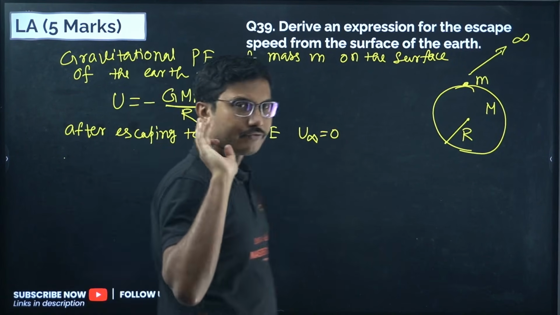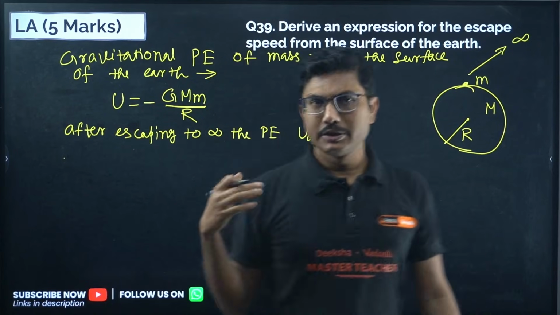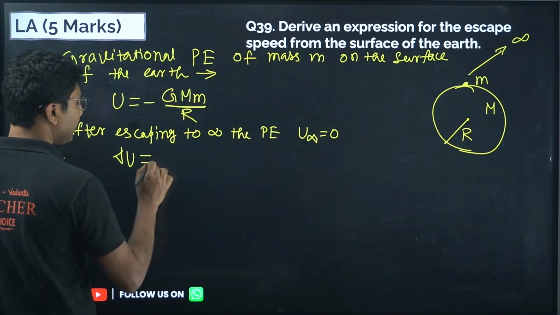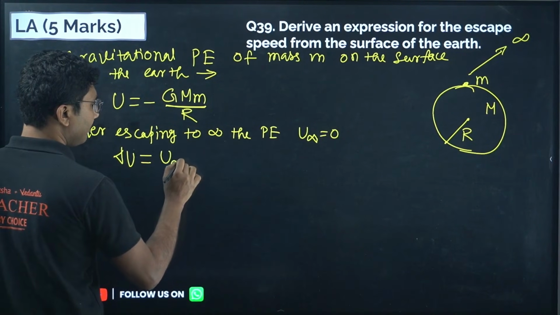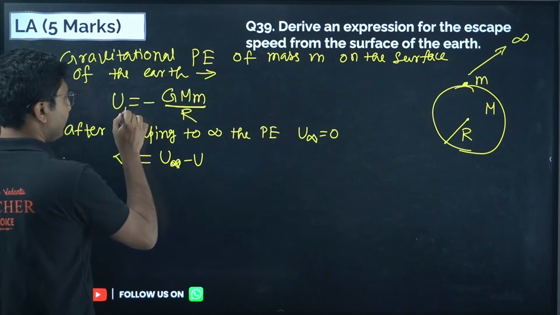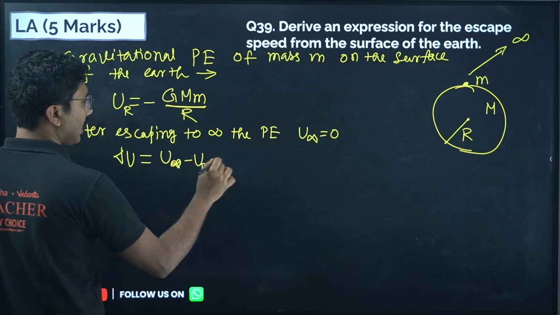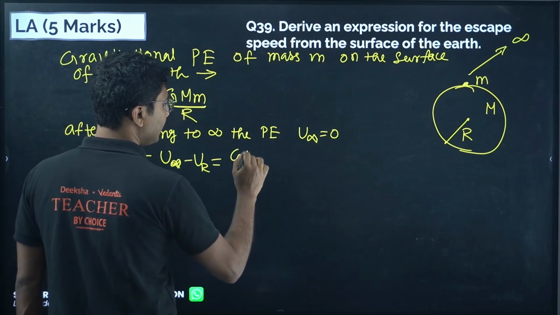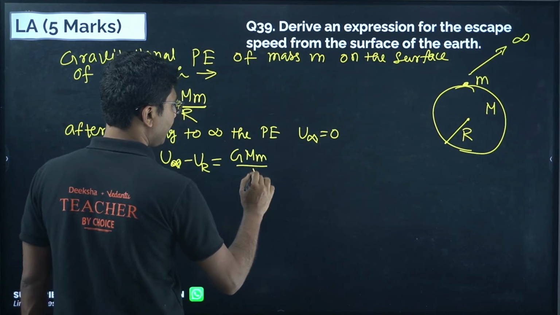When the object goes to infinity, potential energy will be 0. So what is the change in potential energy? The change in potential energy is U infinity minus U on the surface of the earth, say U_R, and that equals 0 minus (minus GMm by R), so it will be GMm by R, a positive value.